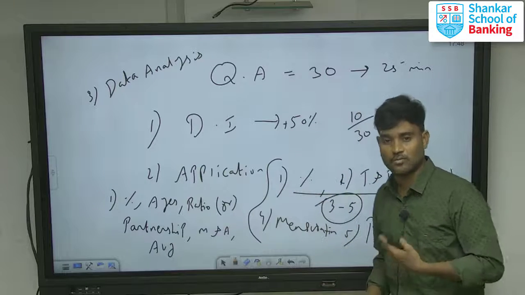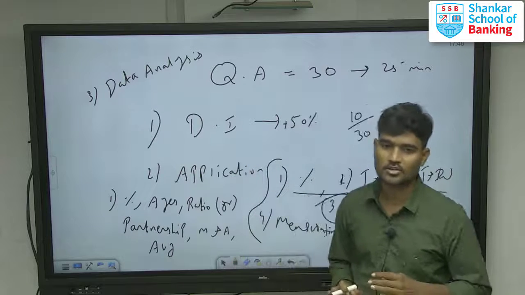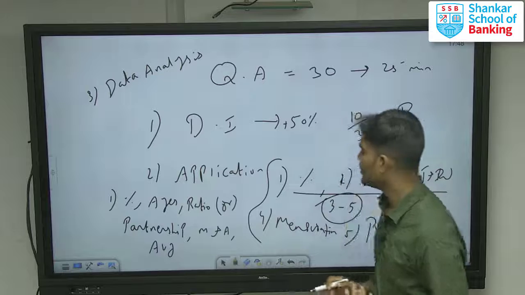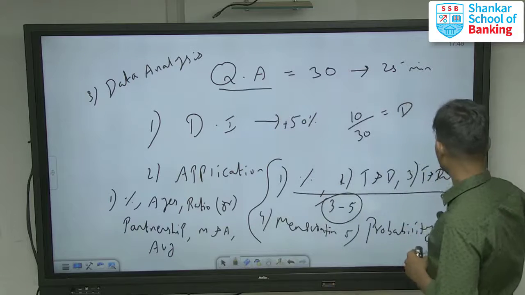So you can choose any one of the options along with data interpretation. Then only you have to secure more than 15 marks, right? So this is quantitative aptitude, right? Next one, English,